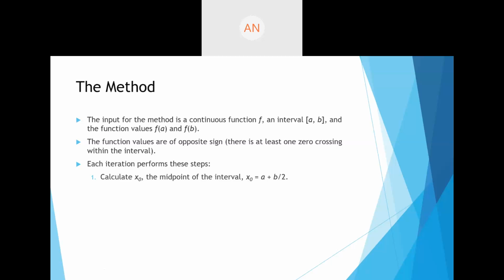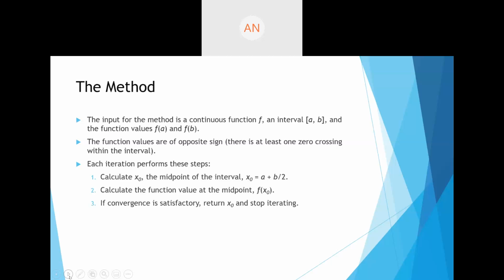After that, we calculate the functional value at the midpoint, f of x0. Now if f of x0 is equal to 0, that means it is the root. If it is not, we keep on doing it and stop.